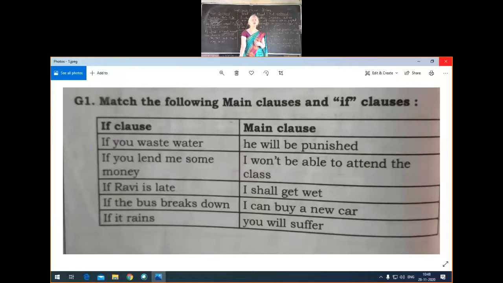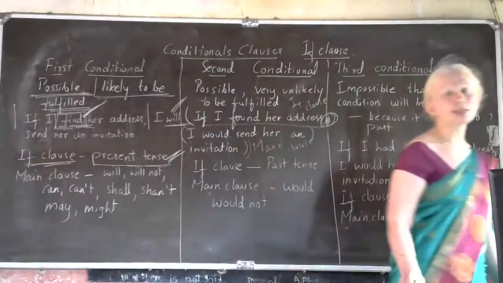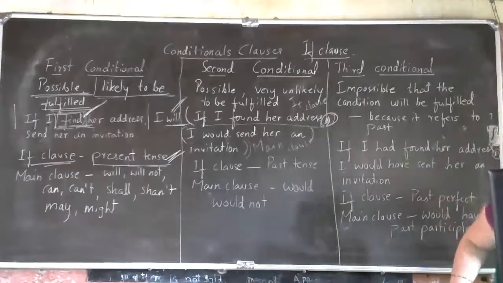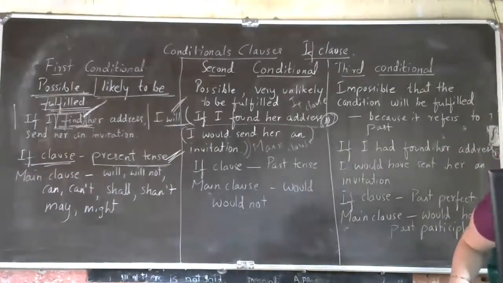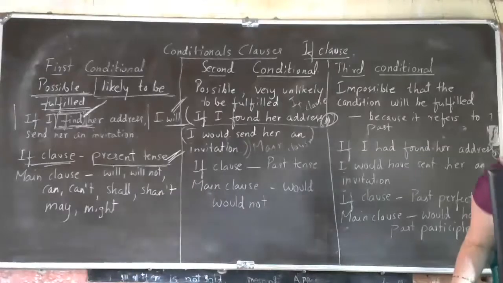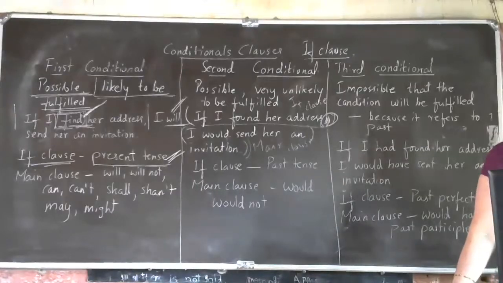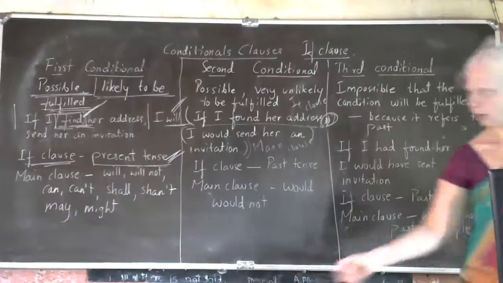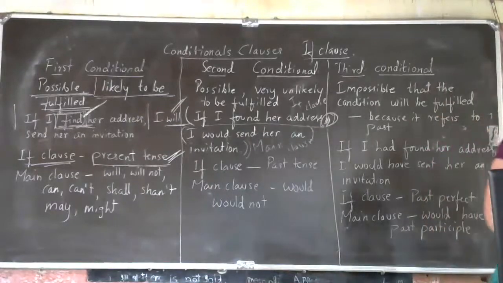Okay, did you finish matching? What is the answer for the first one? If you waste water, who will tell me the answer? Yes, Tanusha. You will suffer.